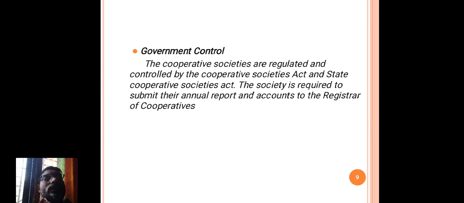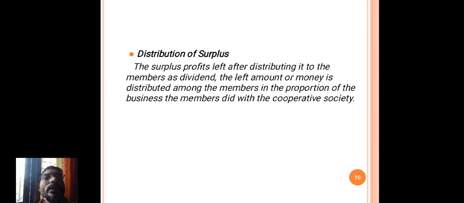Government control: the societies are regulated and controlled under the control of the Registrar of Cooperatives, under the State Cooperative Societies Act. Distribution of surplus: any profits left over are distributed as a dividend to each member.